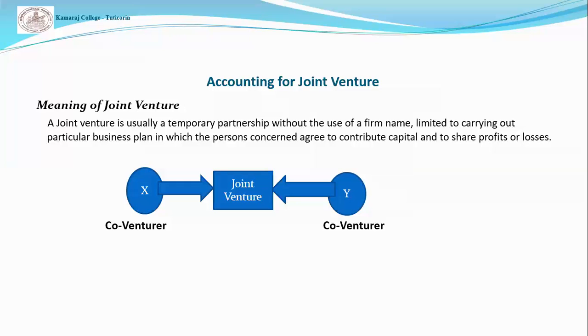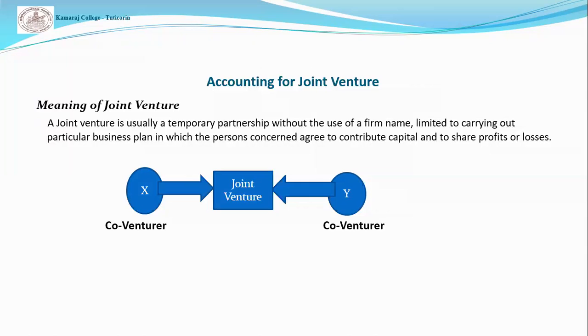Accounting for joint venture. First of all, we understand the meaning of joint venture. Joint venture means joint business. Here, two or more persons join together to do a business, which is called a joint venture. Further, two or more persons undertake a particular business, contribute capital to earn profit, and share the profits in an agreed ratio. In the absence of any agreement, profit will be divided equally.